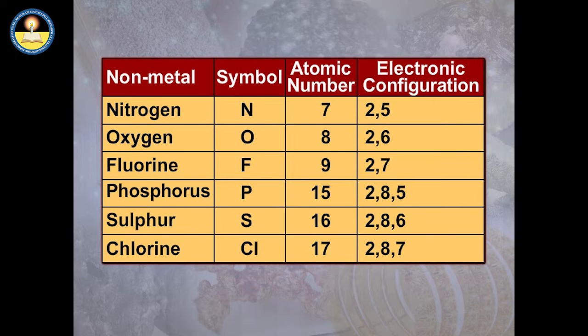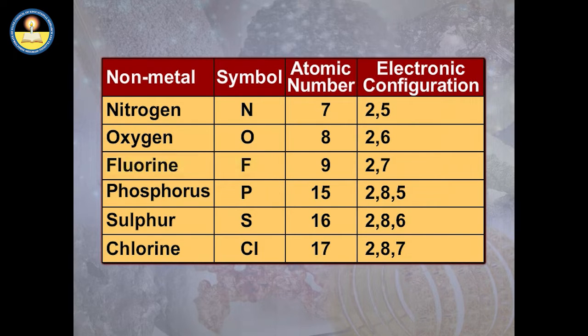On having a look at the electronic configuration of some of the non-metals, you can see that they have more than 5 electrons in their outermost shell. Nitrogen is denoted by N and has an atomic number 7. Its electronic configuration is 2,5. Oxygen is denoted by symbol O. Its atomic number is 8 and its electronic configuration is 2,6.